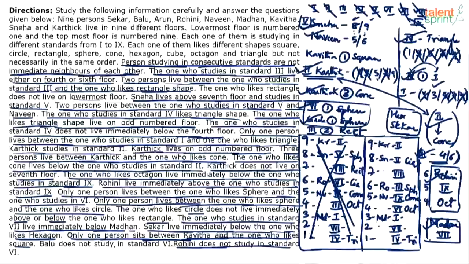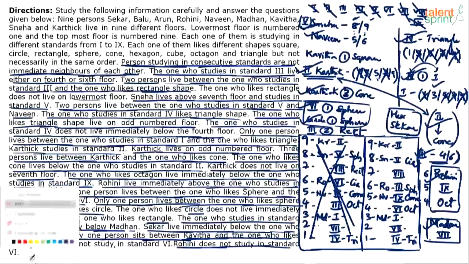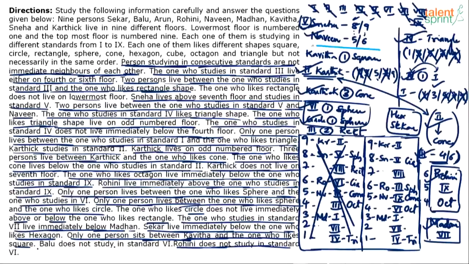Okay, so again you'll have to kind of duplicate this part and finish it. I'm sure now it's easier to complete because, I mean, not easier, time consuming because you still have to duplicate the second side or the right hand side and try out the possibilities, right? The information that is still unused, let me highlight in a different color. The information that is still unused here is this, that Kavitha and square have a gap of 1, hexagon and Sekar are together, and this part, rectangle and third standard are with a gap of 2.